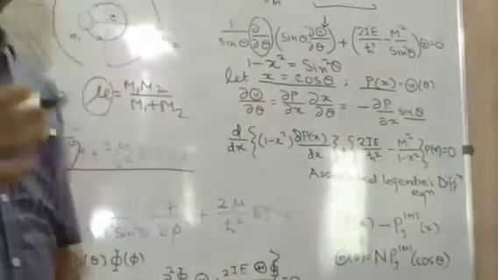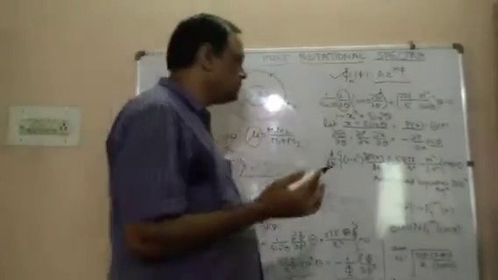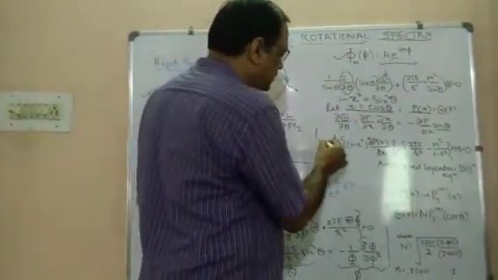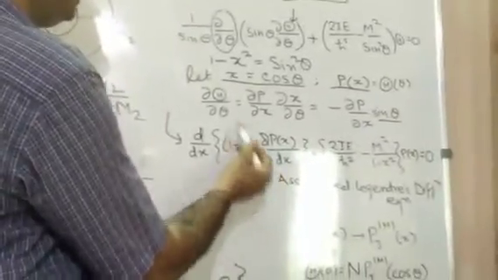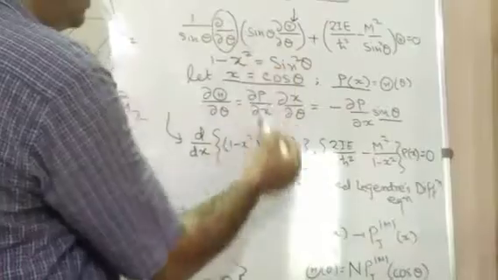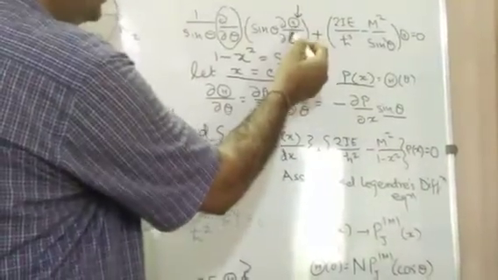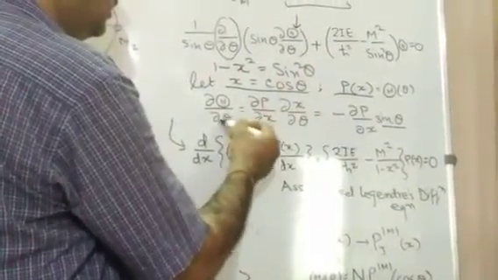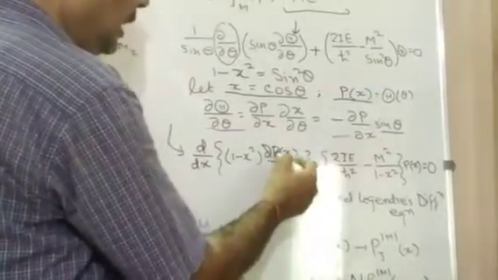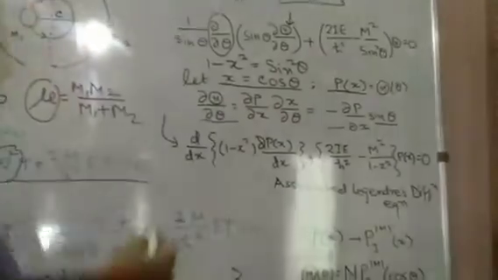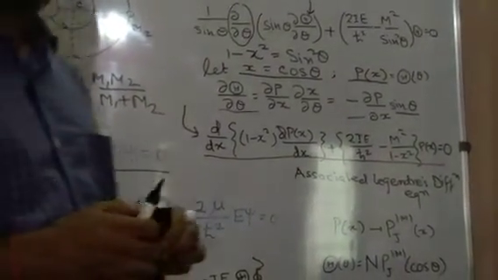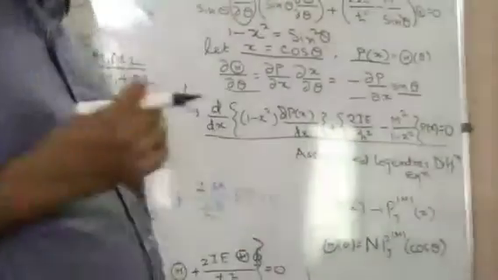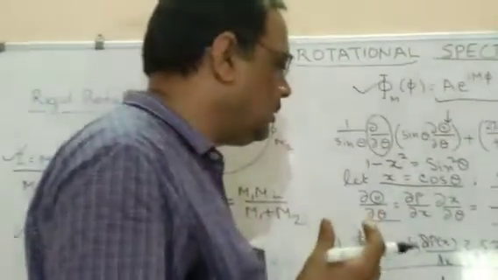By doing all such substitutions, we get this equation, del upon del x of 1 minus x square, you can see it here. Then we replace del upon del theta by this, and we get this equation. This equation is the associated Legendre's differential equation.